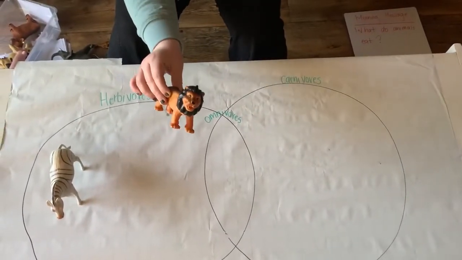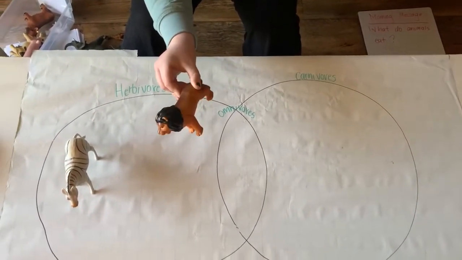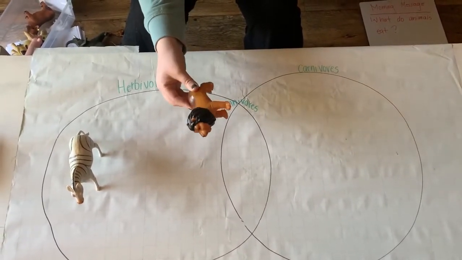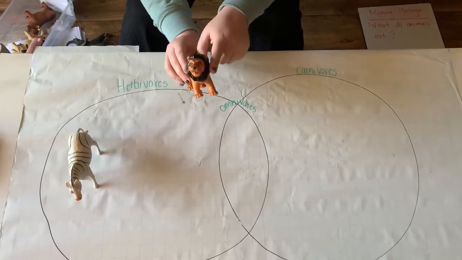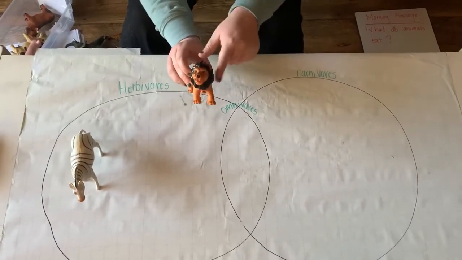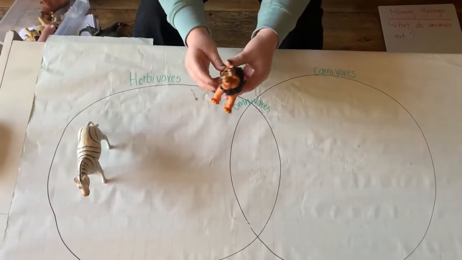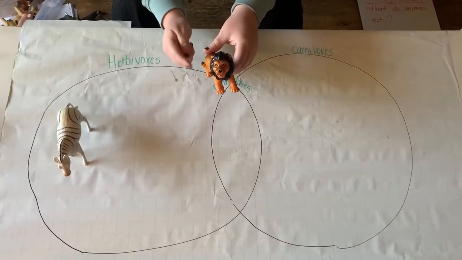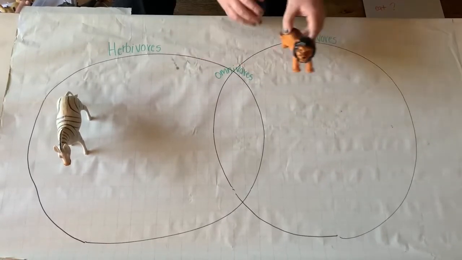Ooh, what animal is this? This is a lion. I noticed that this lion has a very furry mane that goes all around his head. What do you think lions like to eat? Lions like to eat meat, so they're called carnivores.